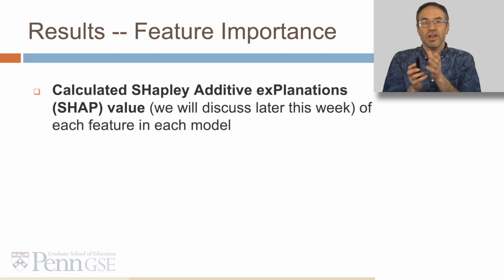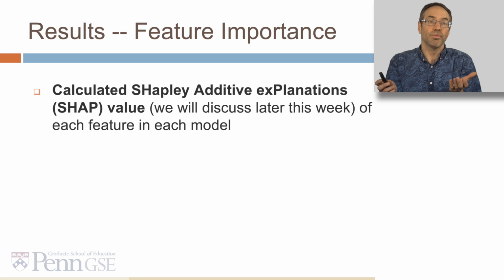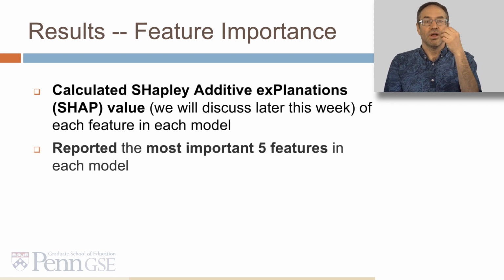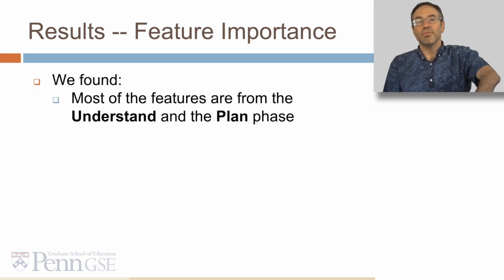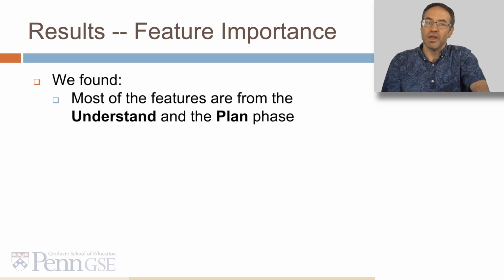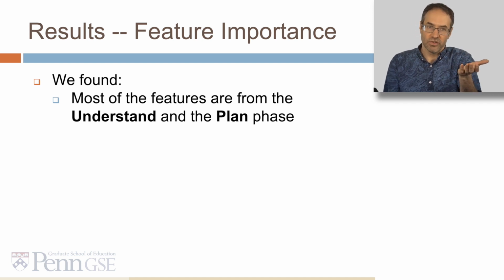We then calculated Shapley additive explanations values, which we're going to discuss later on, of each feature in each model. And this is a way of determining which features are important to the model. And we found the most important 5 features in each model. We found that most of the features had to do with student behavior in the understand and the plan phases rather than the solve or the review phases.